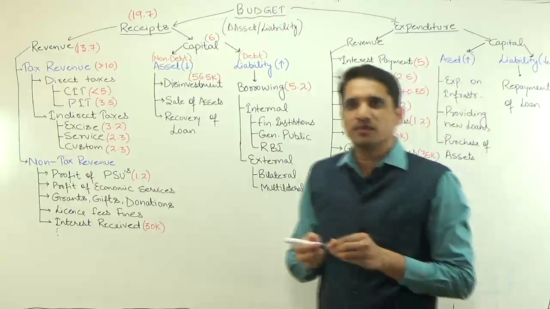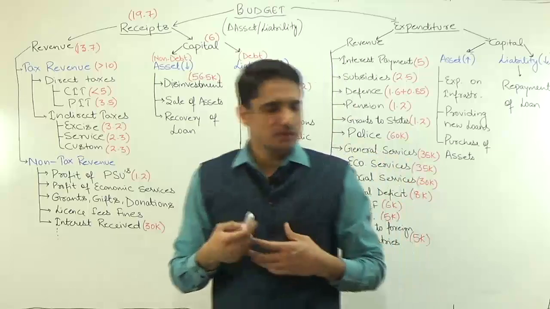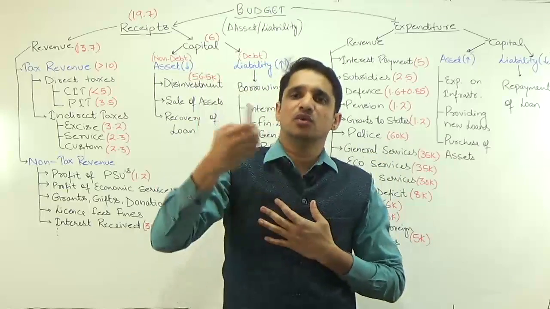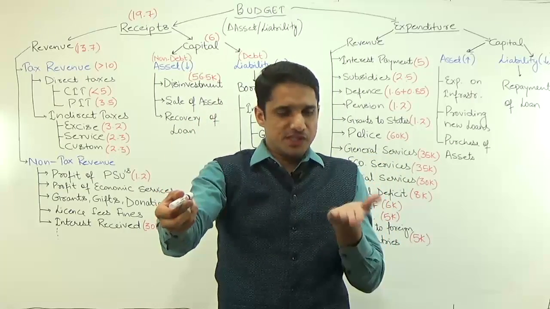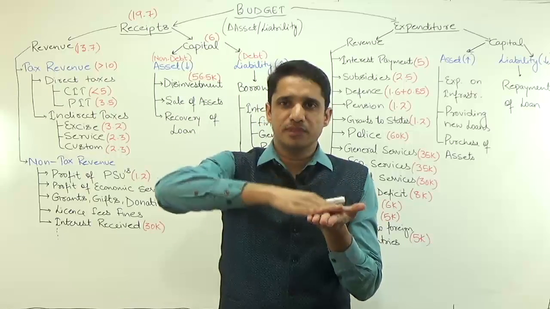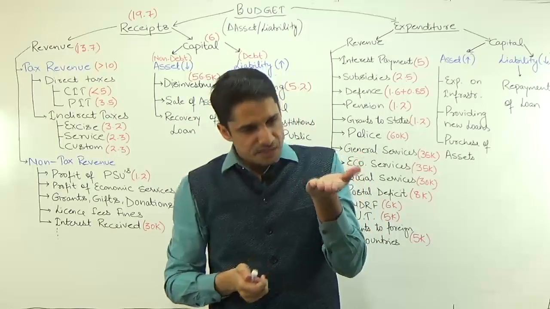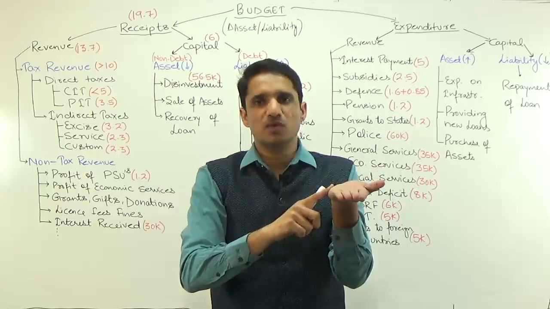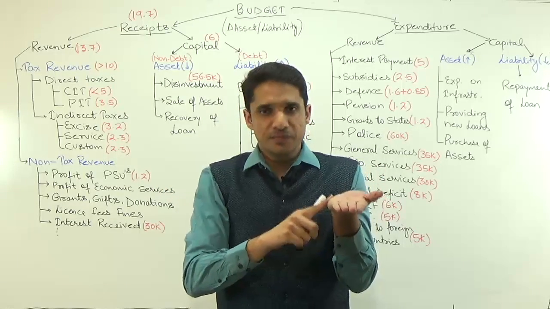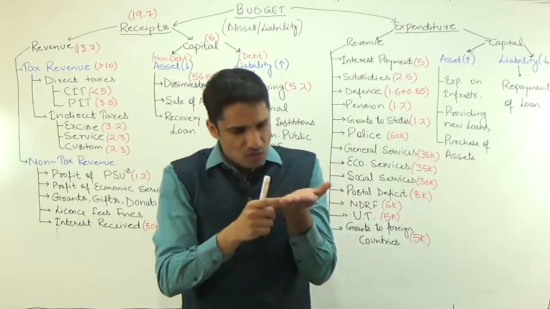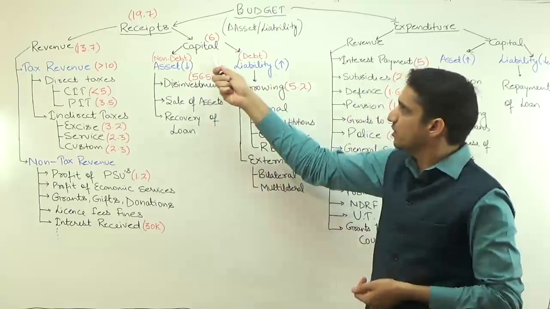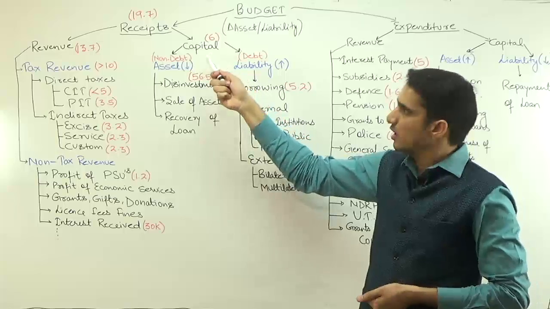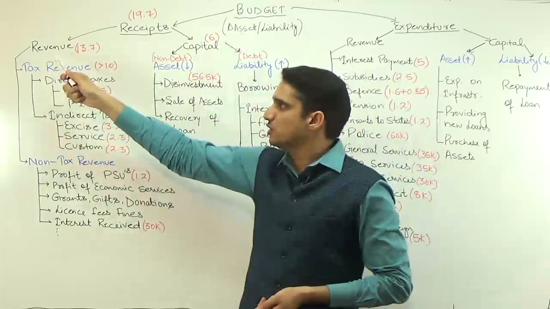Similarly, suppose I am the Government of India and I gave a loan to somebody. There will be a principal amount over which there will be some interest. On that principal amount only I am getting this interest. So this principal amount is my asset. That principal amount is always a component of capital, and the interest is always a part of revenue.